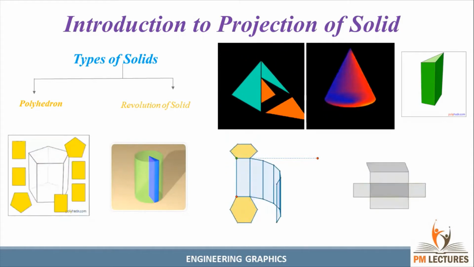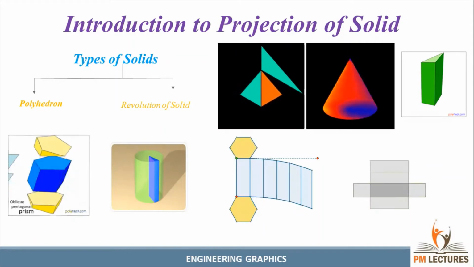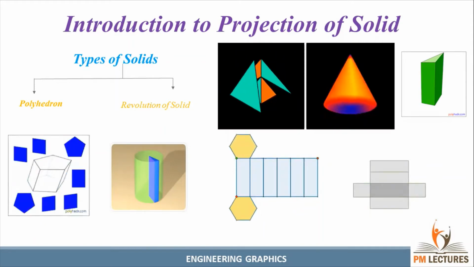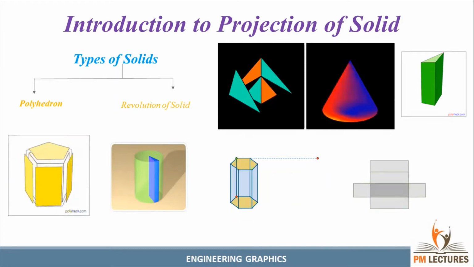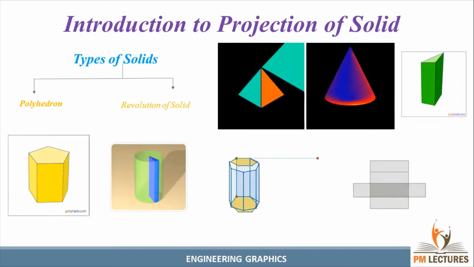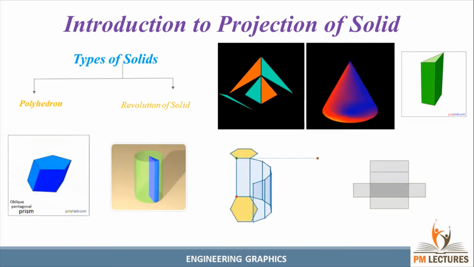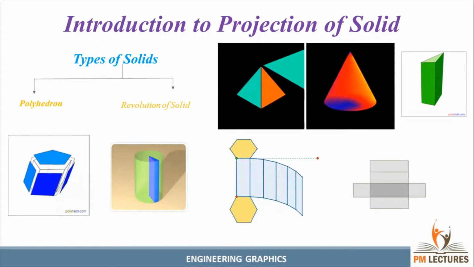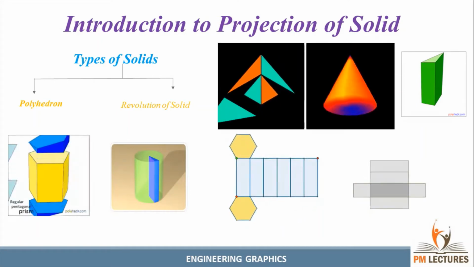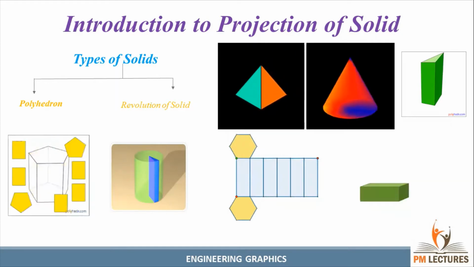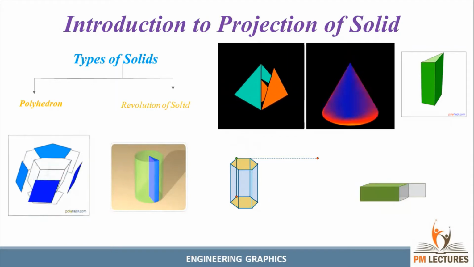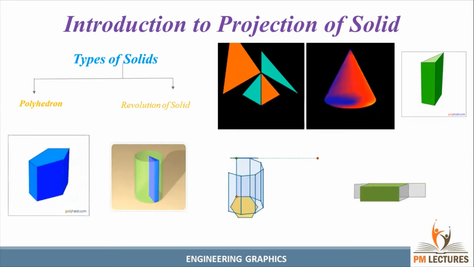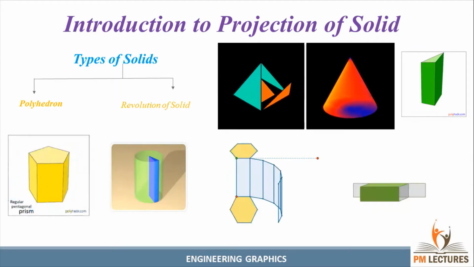Today we are going to discuss the introduction to projection of solids. Before that we need to know what is meant by a solid. A solid is nothing but a combination of planes that combine to form a body. One more thing, a solid will have length, breadth and thickness. If you have thickness, we can say it is a solid. Without thickness, we can't say it is a solid. It is a surface. So a solid means we should have length, breadth, and at the same time the thickness also, guys.